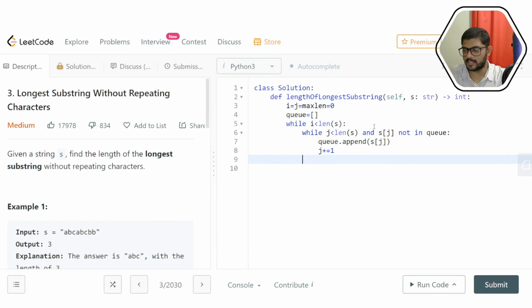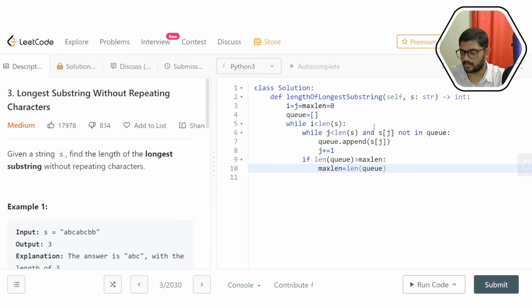The moment we exit this particular loop, because we found the first repeating character or we have actually hit the end of the string, either way, we immediately check the length of the queue, because that indicates the length of the longest substring with non-repeating characters. But this length keeps on getting updated. We capture its value using the variable maxlen, which we initially took as 0. So maxlen is updated to be the new length of the queue.